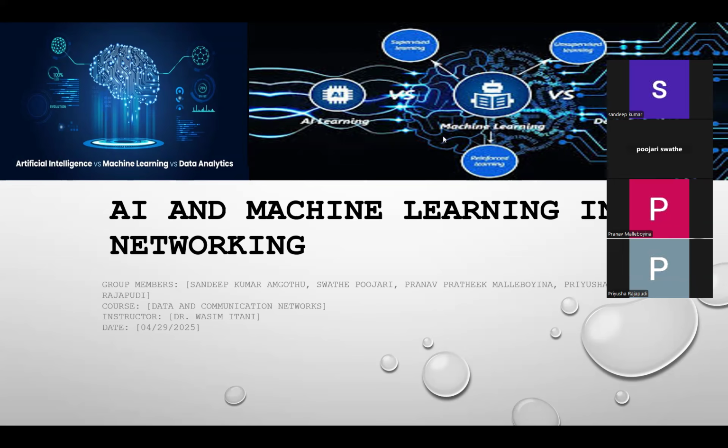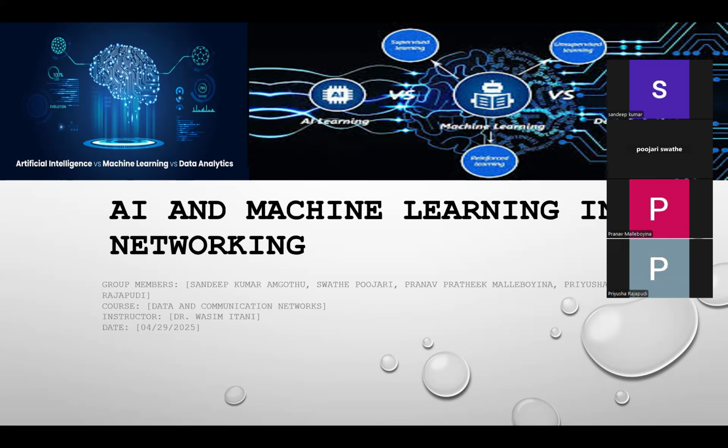My name is Swati. My friends Sandeep, Pranav, and Prayush and I are excited to present our project titled Smart Networks: AI and ML Approaches to Modern Networking Challenges. Together, we explored how artificial intelligence and machine learning can be introduced to improve modern computer networks.